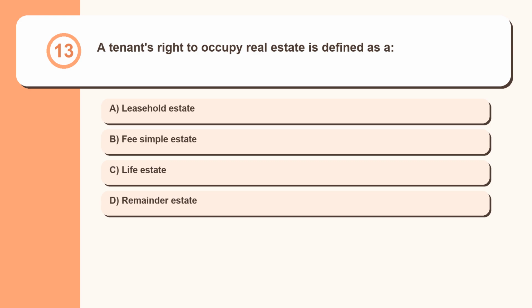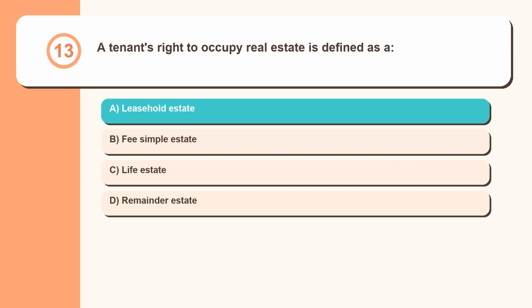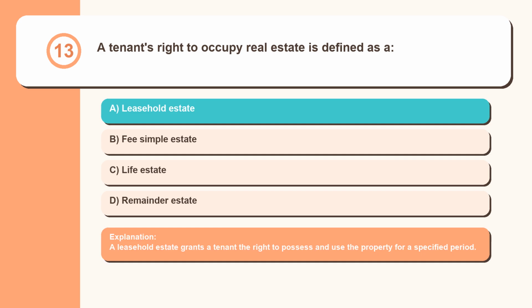Question 13. A tenant's right to occupy real estate is defined as a: leasehold estate, fee simple estate, life estate, remainder estate. A leasehold estate grants a tenant the right to possess and use the property for a specified period.